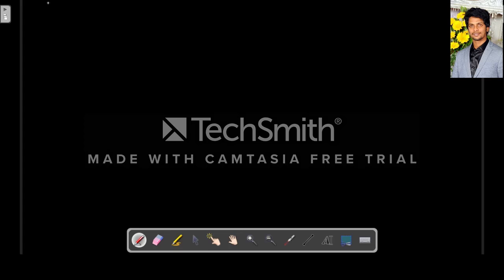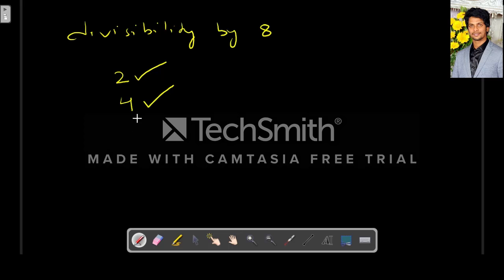So next, divisibility by 8. So what is the rule of divisibility by 8? As you remember, as you have seen, for 2 we take the last 1 digit. For 4 we take the last 2 digits. So similarly for 8 we will be taking the last 3 digits. So if in a number the last 3 digits are divisible by 8, then the number is divisible by 8. So for example, take 95312.